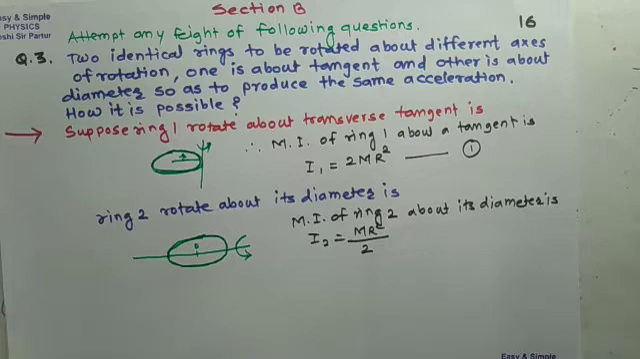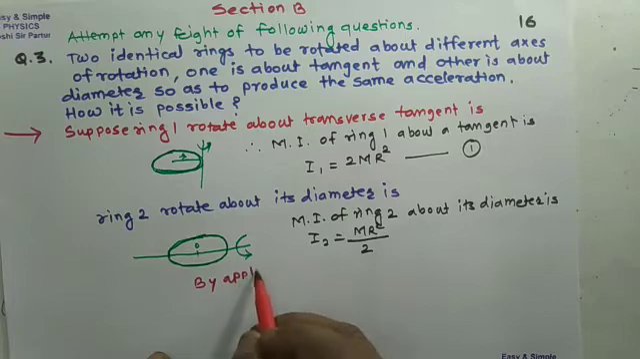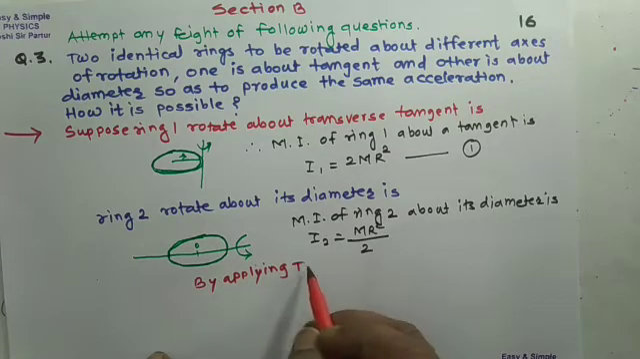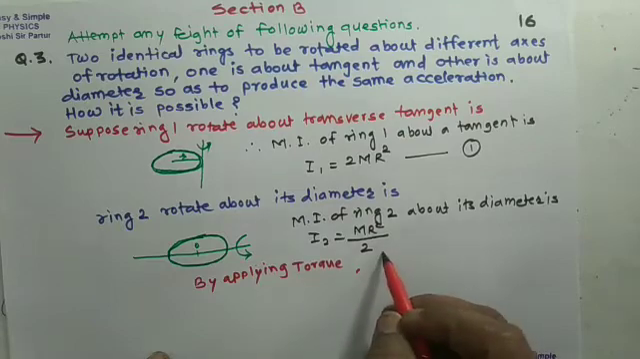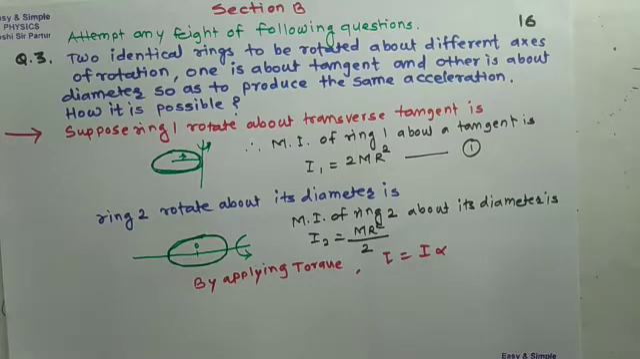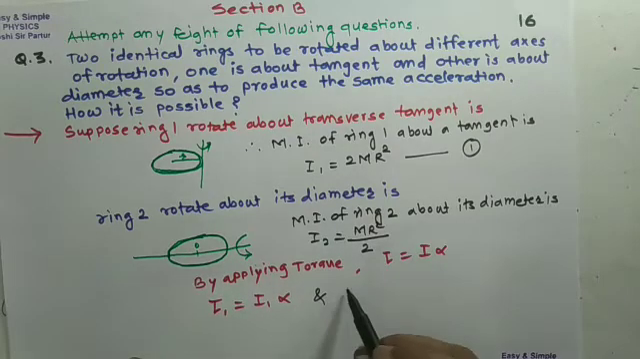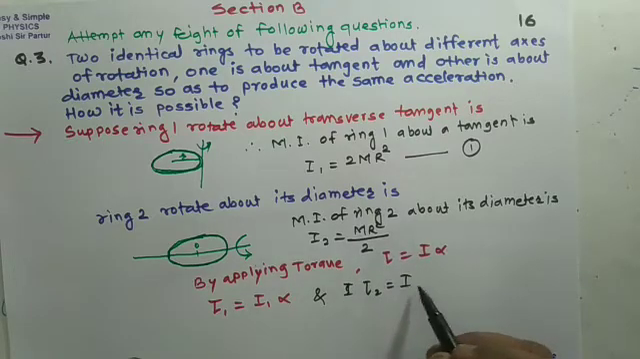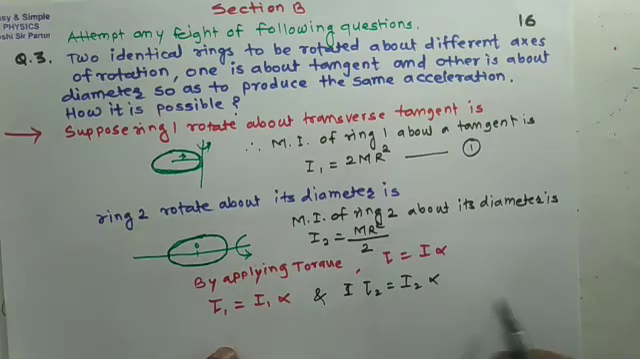So here, by applying torque, we know relation torque equal to I alpha. For first ring torque T1 is equal to I1 alpha, and for second ring torque T2 is equal to I2 alpha. Here angular acceleration is constant. So for same angular acceleration,